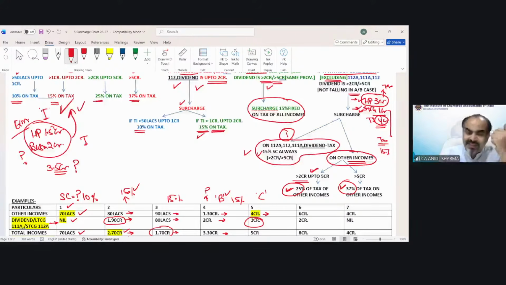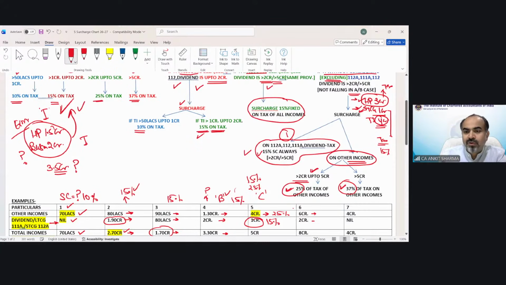So if your income exceeding 2 crore without the help of this income, C category. Now it's 5 crore total. So what would be the surcharge rate? So surcharge rate would be 15% and 25%. 15% on this income and 25% on this income. Clear, students?